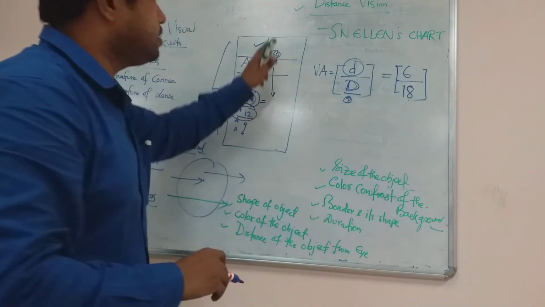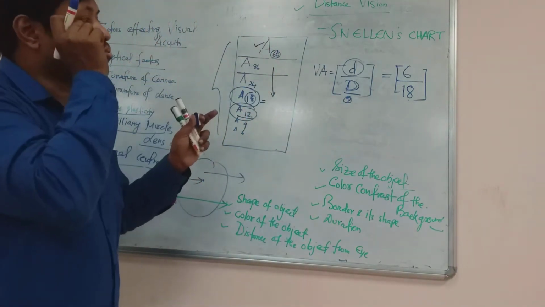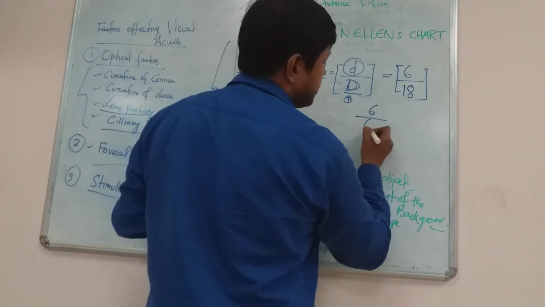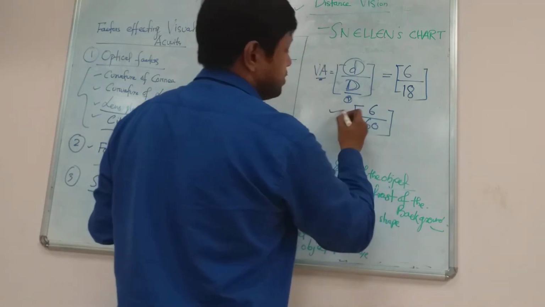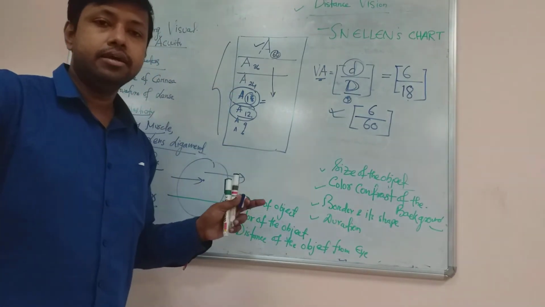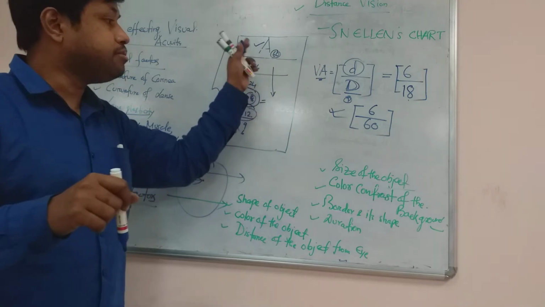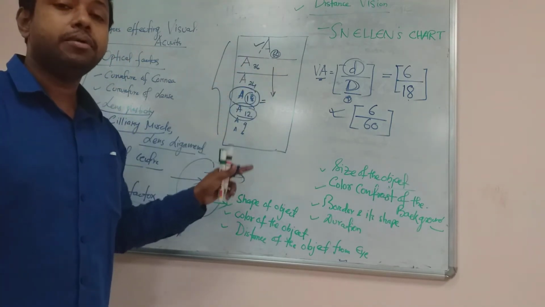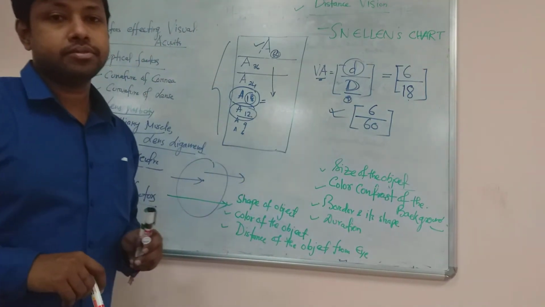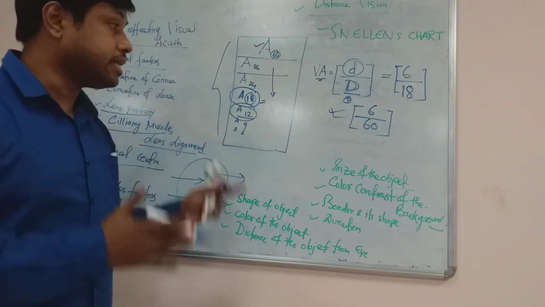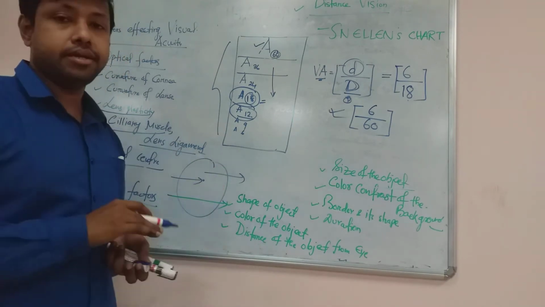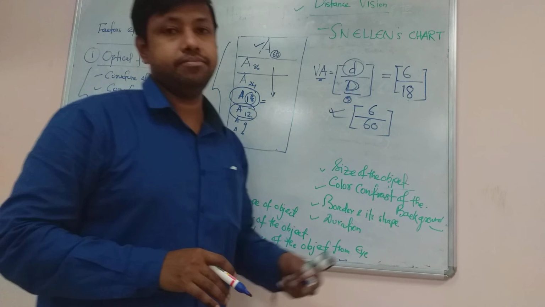So which one is the smallest visual acuity here, or the worst visual acuity? The person whose visual acuity is 6 by 60 has a very much reduced visual acuity. What does it mean? It means that a person who is sitting at a distance of 6 meter can visualize this letter, but normally a healthy subject can read this letter from a distance of 60 meter. Can you understand? This proves that his visual acuity is very much less.